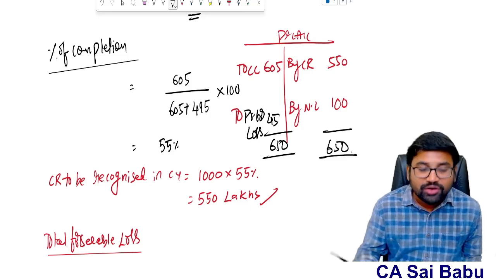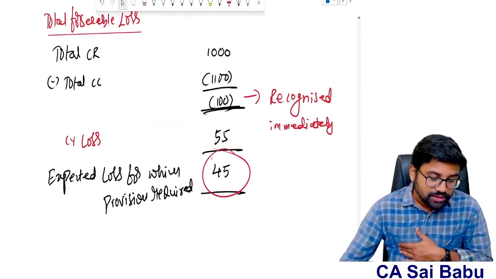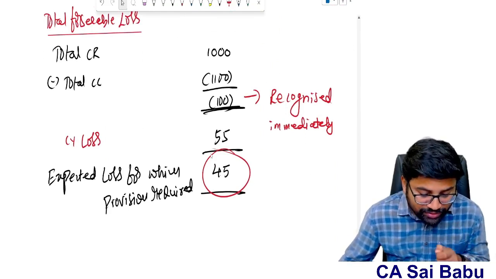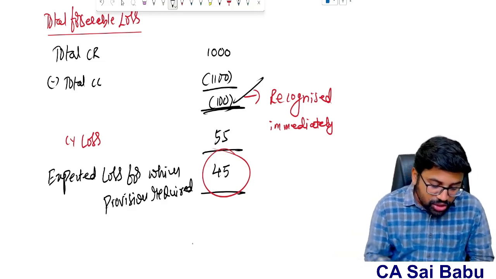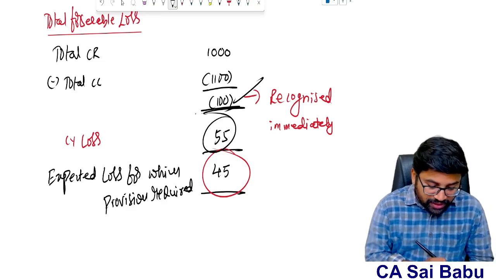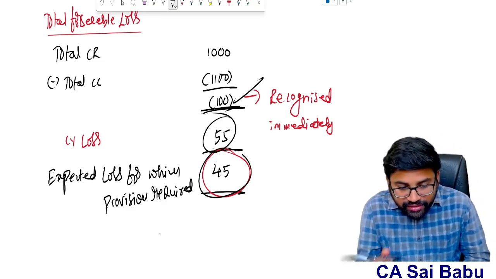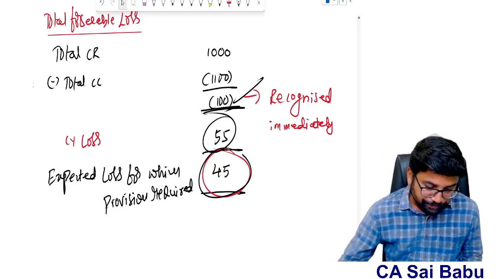Now you understand the concept. I think you should now understand, sir. So the total contract revenue is 1000 lakhs, total contract cost 1100 lakhs. So the total expected loss is 100 lakhs. Now what is the current year loss? 55. Out of that, what is the balance loss for which provision is required? 45 lakhs. This is the concept, sir. Okay.